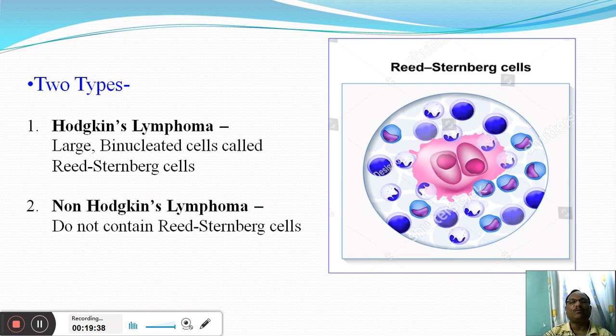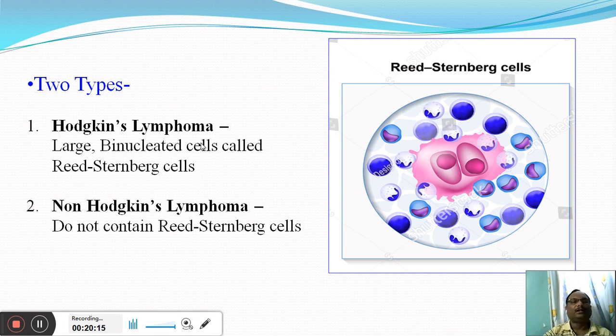Now what is the meaning of Hodgkin's lymphoma? Hodgkin's lymphoma is a lymphoma where the cancer cells are large and binucleated. That means they have a double nucleus, and such double nucleated cells are called Reed-Sternberg cells. And the second type of lymphoma is called non-Hodgkin lymphoma. In non-Hodgkin lymphoma, there is no presence of Reed-Sternberg cells. That means there is no presence of the binucleated cells.